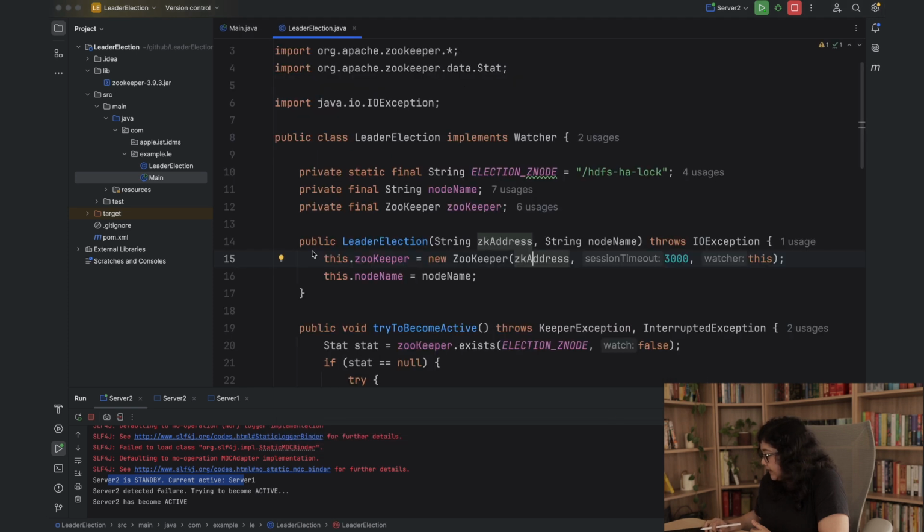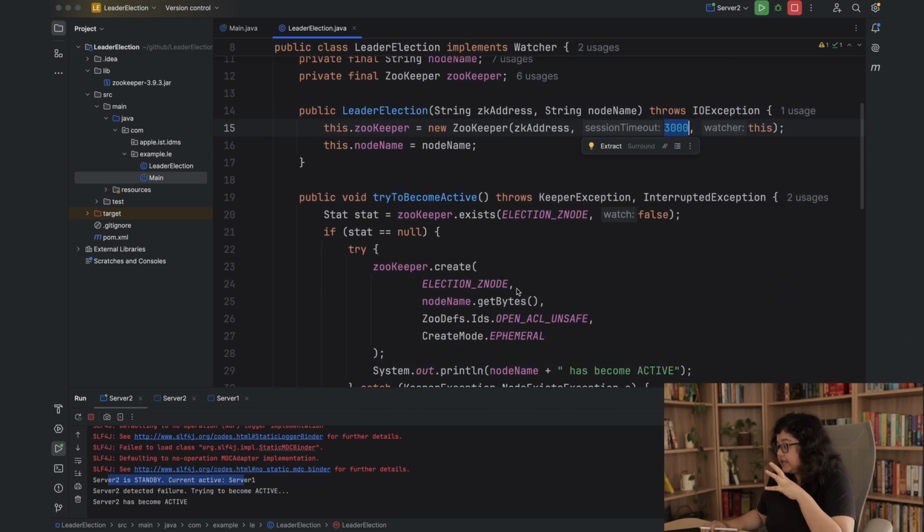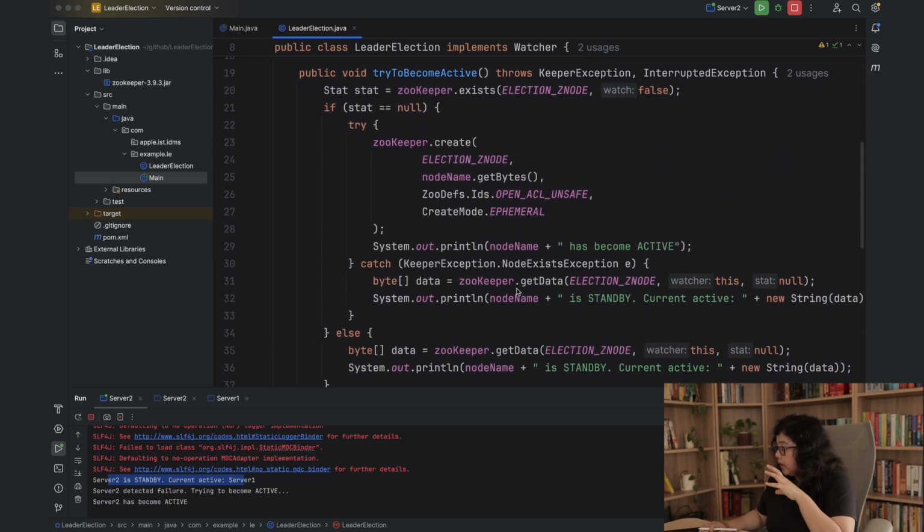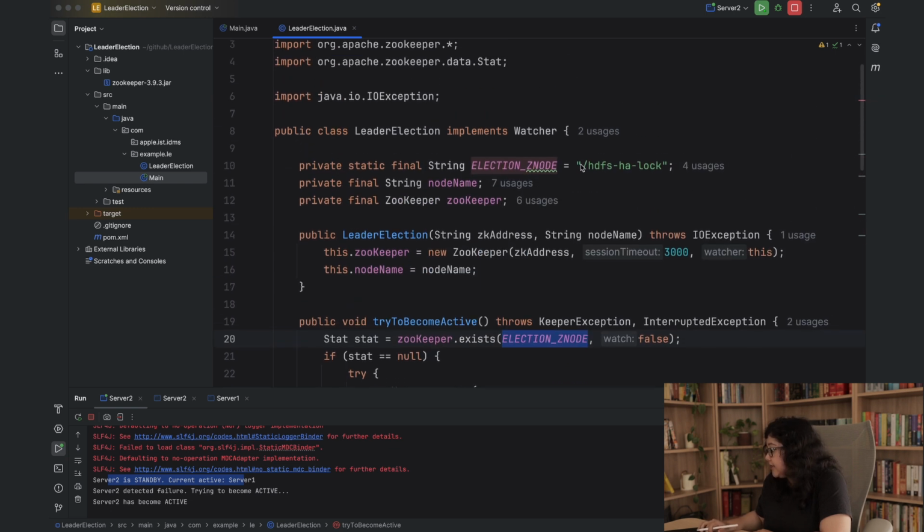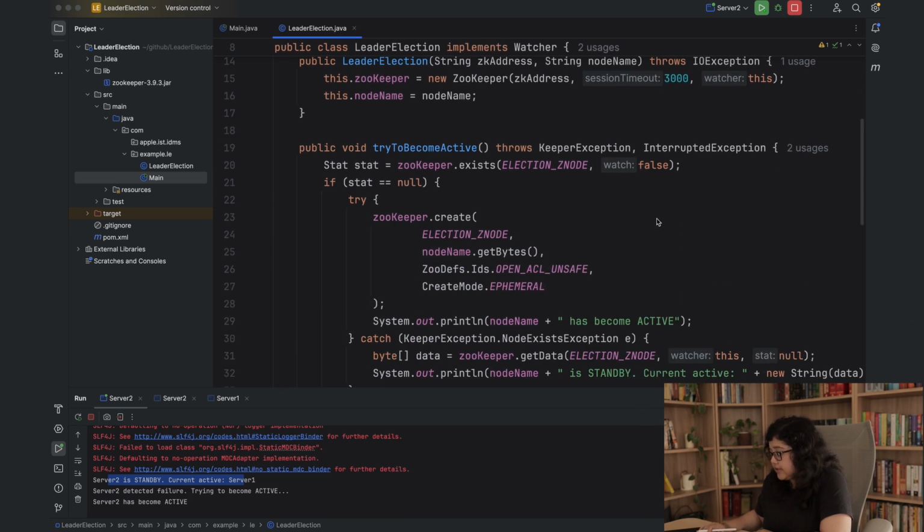Now let's see the leader election class. At this line, the client is getting connected to Zookeeper. Here we are mentioning the ZK address, we are mentioning the session timeout as 3 seconds, and we are setting this as the watcher. Now the real magic happens at this tryToBecomeActive. Here we can see that at first we are checking if an ephemeral Z node exists in the election Z node location. This election Z node location is HDFS HA log, this particular location.